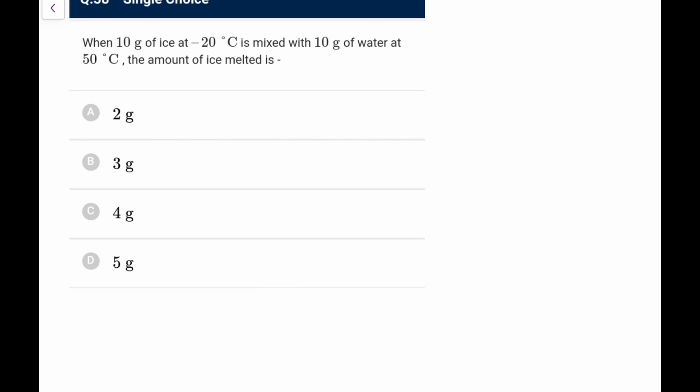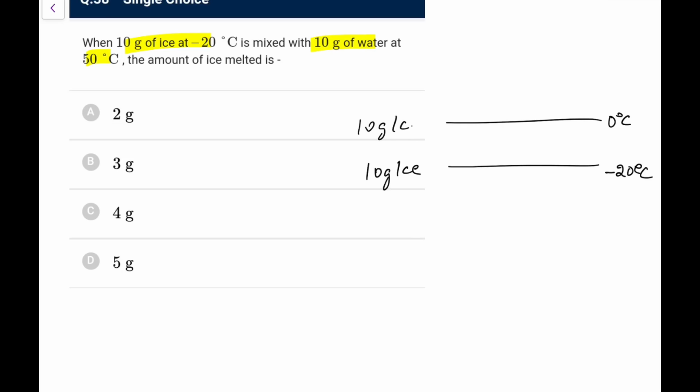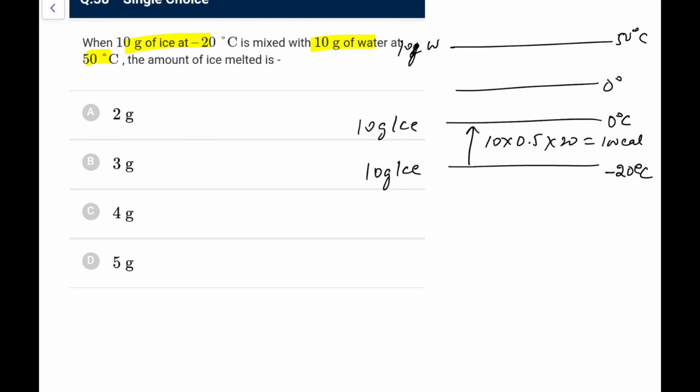Next one. When 10 gram of ice at minus 20 is mixed with 10 gram of water at 50, the amount of ice melted is? First, let me check. Take 10 gram ice at minus 20 and pull it towards 0 degree. To go from minus 20 to 0, it requires 10 into 0.5, the specific heat of ice, which should be given in the question but they have assumed you know it, into 20, so that is 100 calories. If the 10 gram of water at 50 degrees Celsius comes down to 0 degrees Celsius and remains water, it releases heat of 10 into 1 into 50, that is 500 calories.